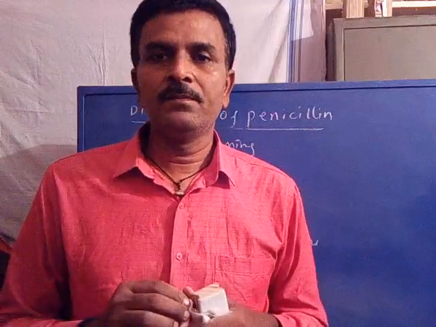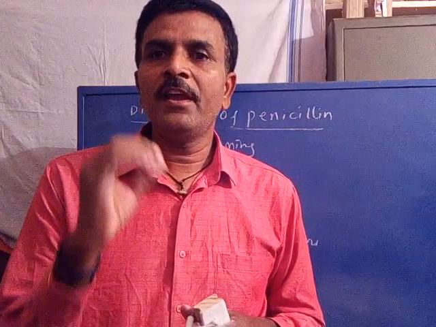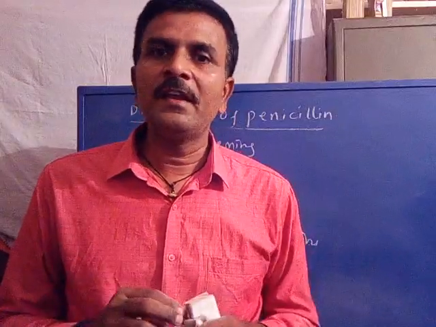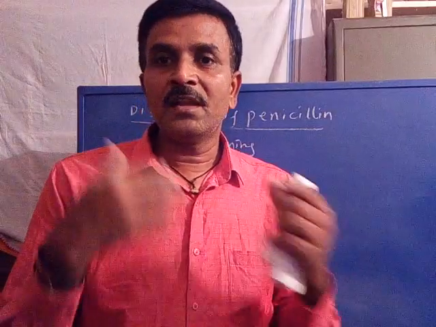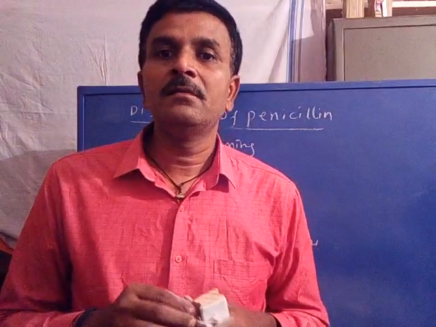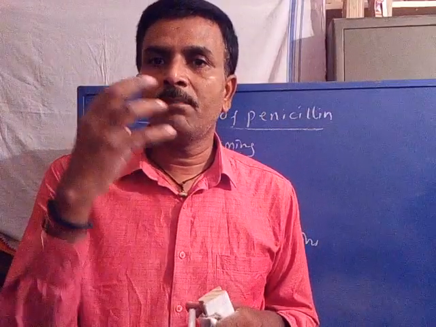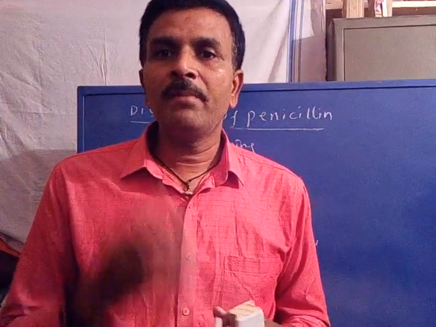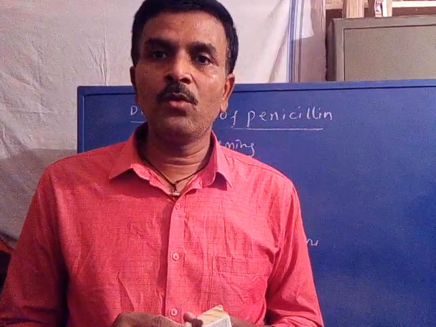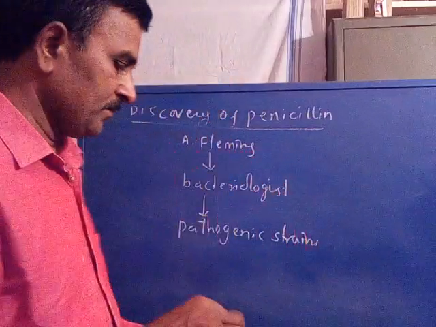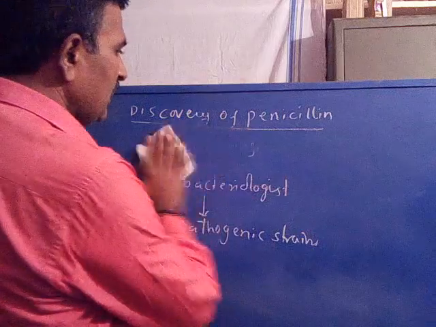He prepared a culture of Staphylococcus aureus bacteria. As he is a bacteriologist, he was always working on pathogenic bacteria, and for the purpose of study he prepared a culture of Staphylococcus aureus.